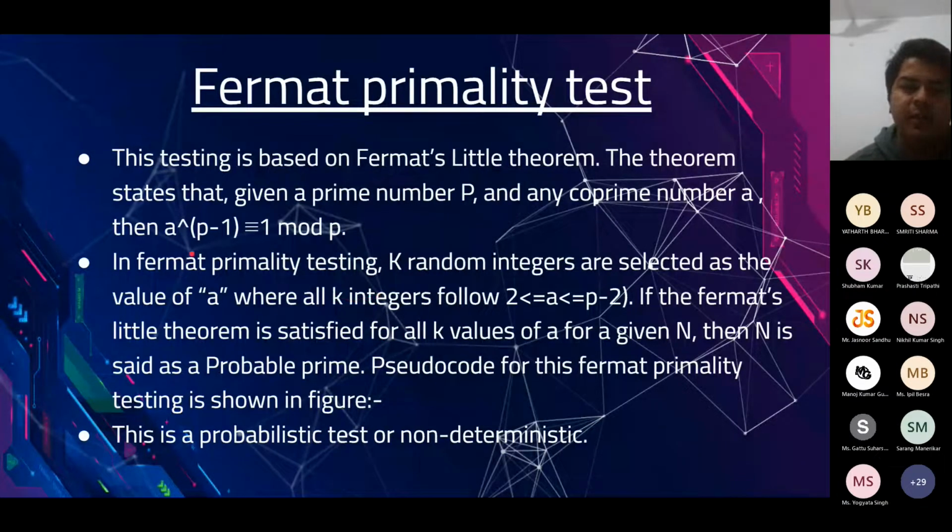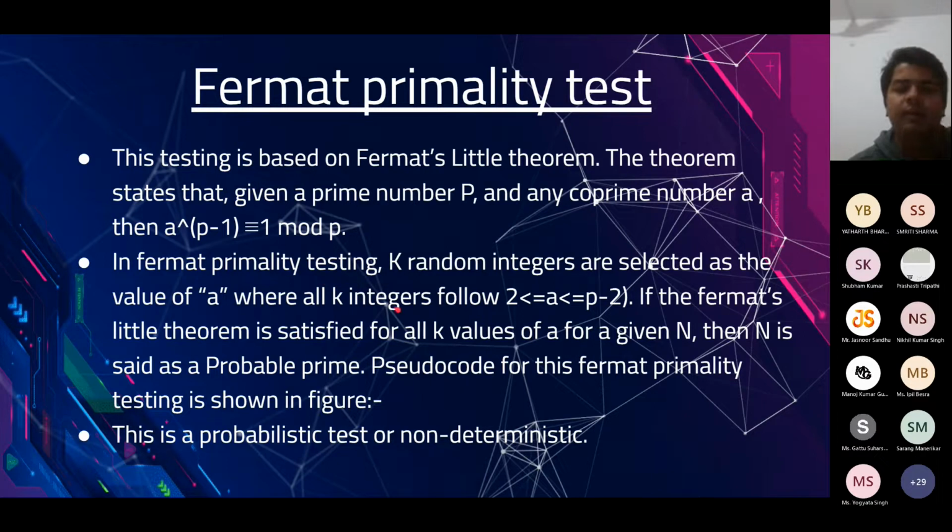That depends upon how fast you want your algorithm to be. Generally, it is advisable to check it for 50 to 100 different a's. If this condition holds true for 50 to 100 different a's, then there is a very high probability that the number you took is a prime number. I hope this part is clear.